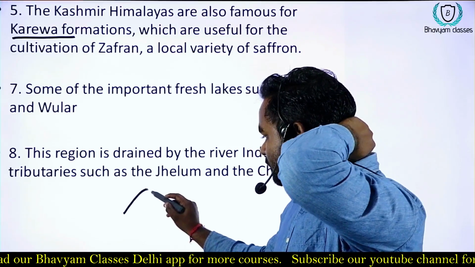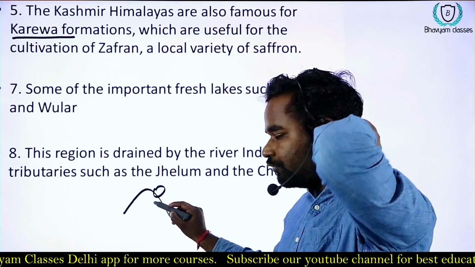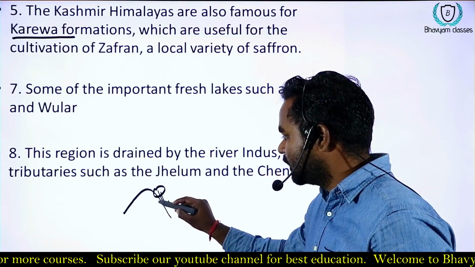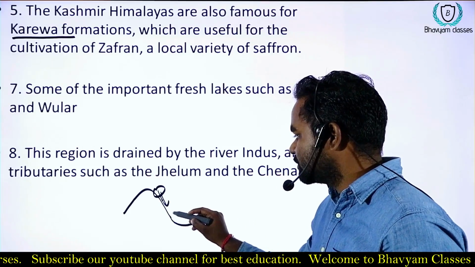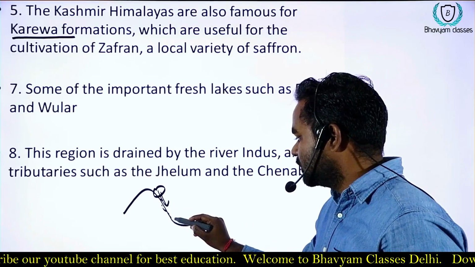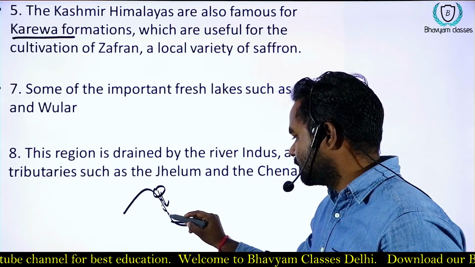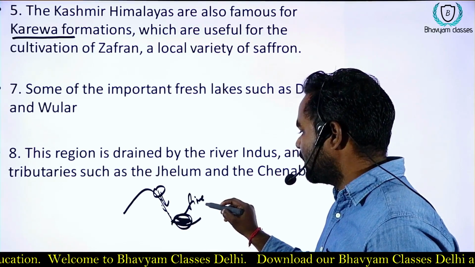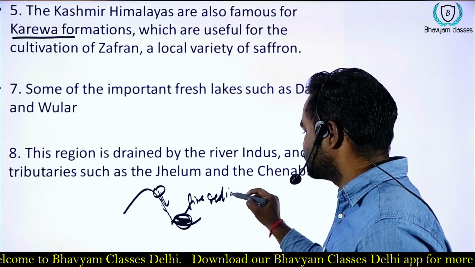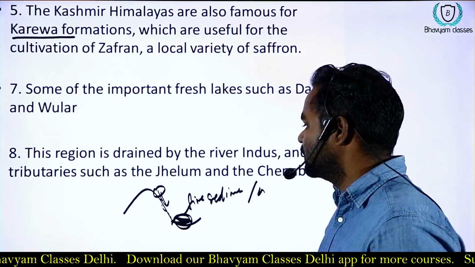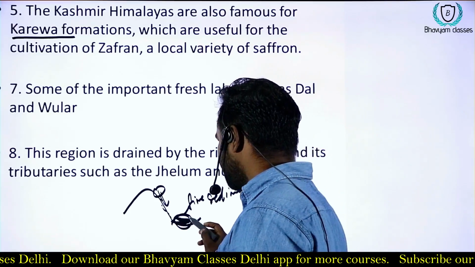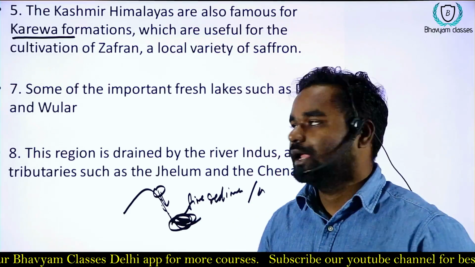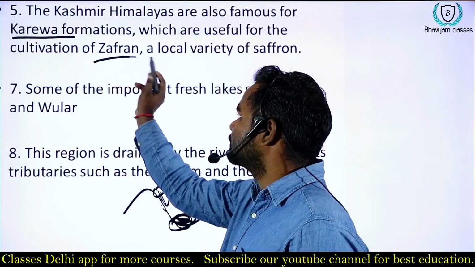When a glacier is moving from hills and the sediment is moving with the glacier, the glacier deposits the sediment brought from the hills in a valley. This fine sediment from the glacier is known as Karewas, and Karewa is a soil which is very fertile and used for cultivation of saffron.